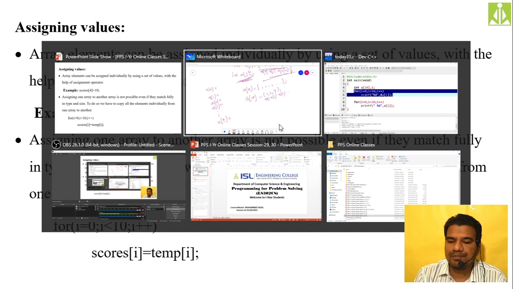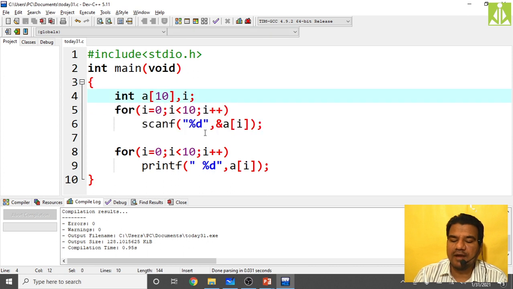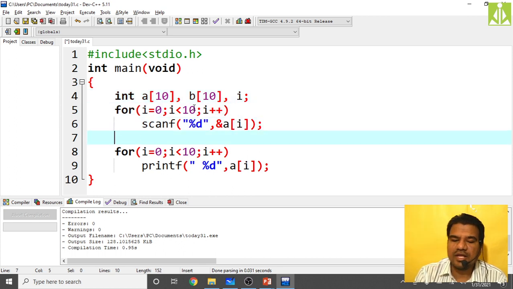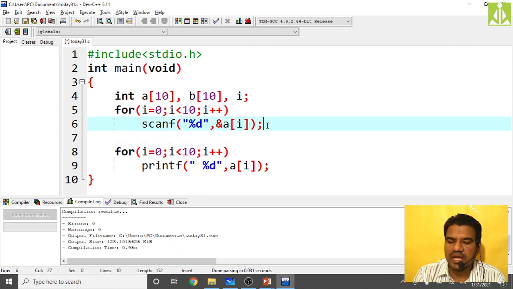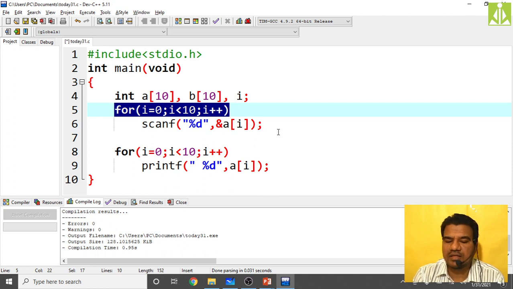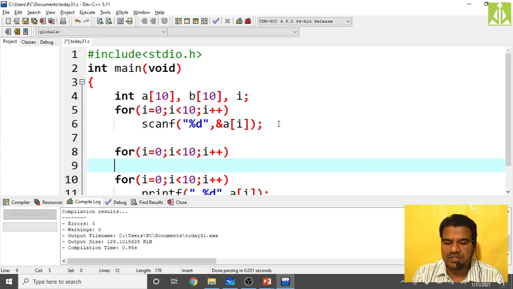Let us say we have an array with the name A, and we have read all values into the array A. Now I am taking another array, B of 10, this is my second array. After reading all the values into the array A, I simply have to take another for loop. I will initialize all the array elements to B as well.